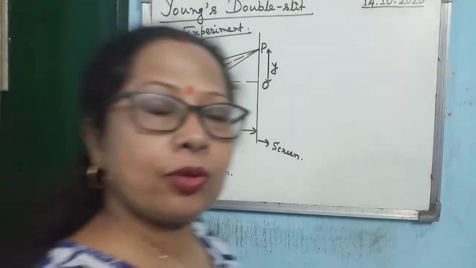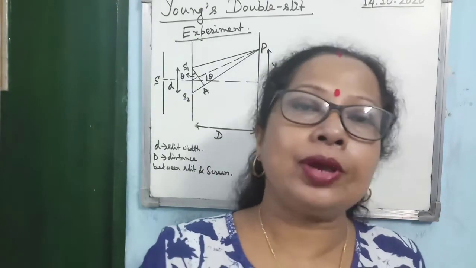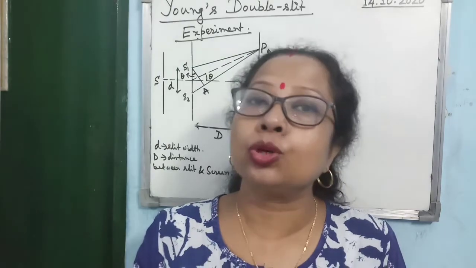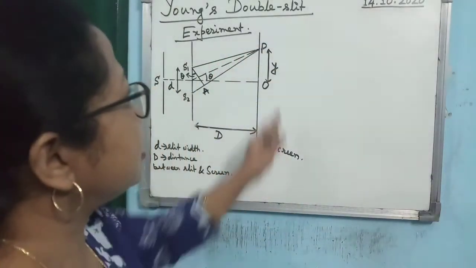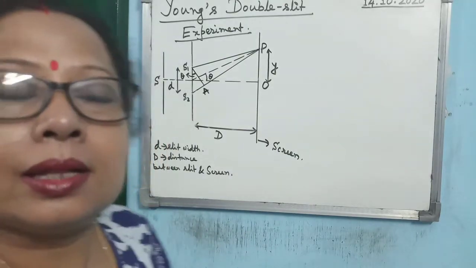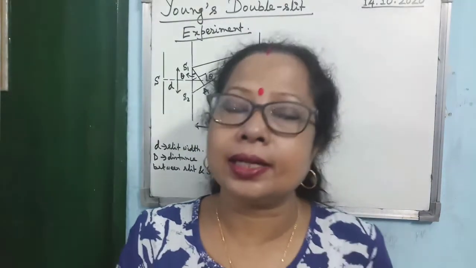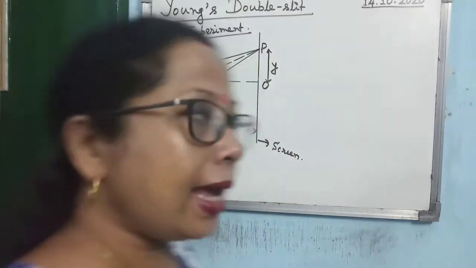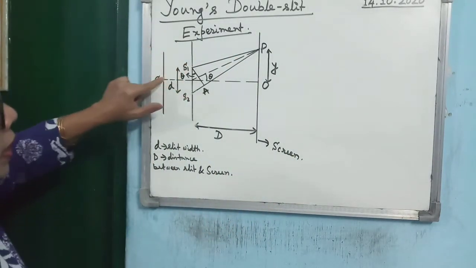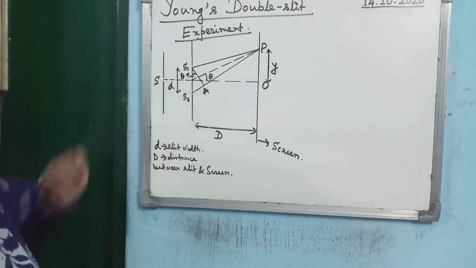Why are they taken equidistant? So that the phase difference between the light waves coming from S1 and S2 remains constant, so we may have a sustained interference pattern on the screen. That is the reason S1 and S2 are taken equidistant from S. That is the way I have drawn the diagram, so SS1 and SS2, these two lines, are equal.